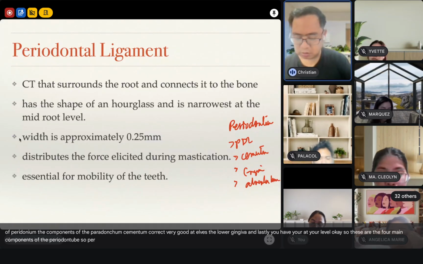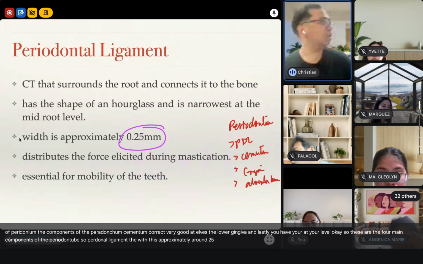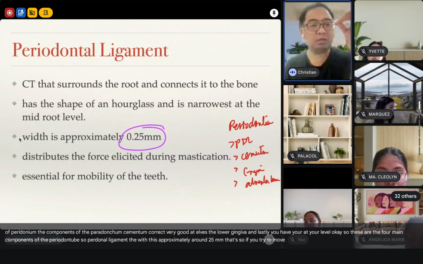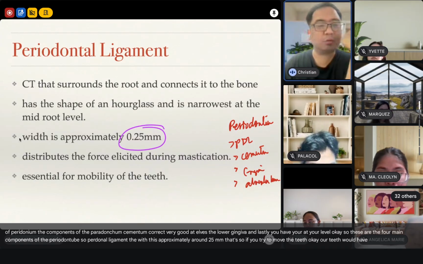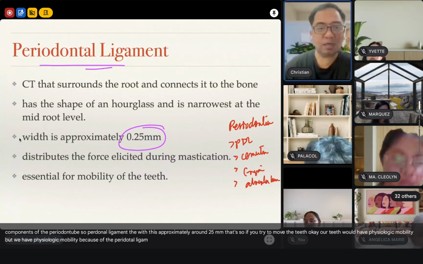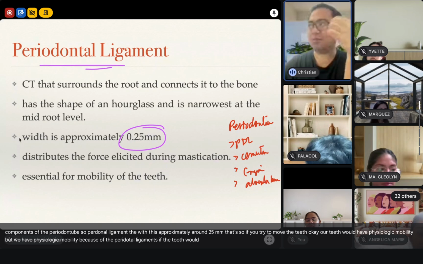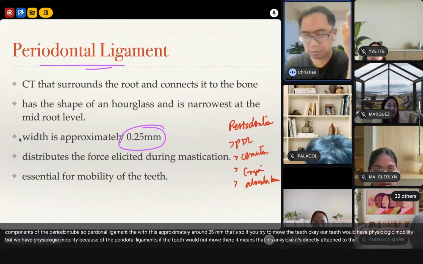So the periodontal ligament width is approximately 0.25 millimeters. That's why if you try to move the teeth, our teeth would have physiologic mobility. But we have physiologic mobility because of the periodontal ligaments. If the tooth would not move, then it means that it's ankylosed. It's directly attached to the bone.